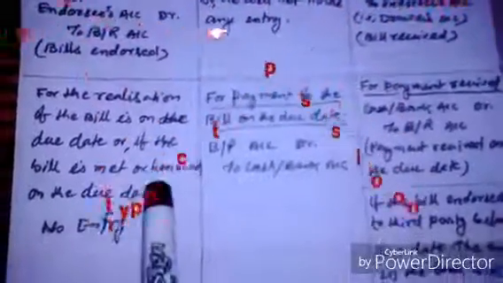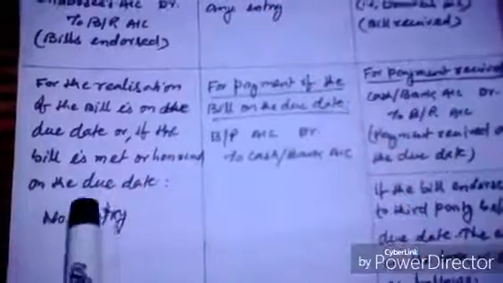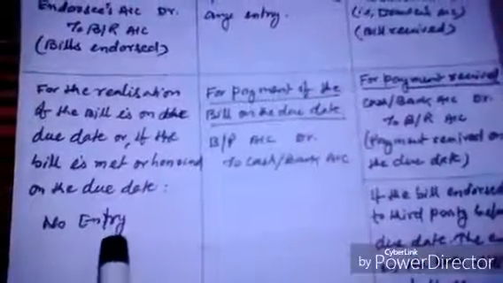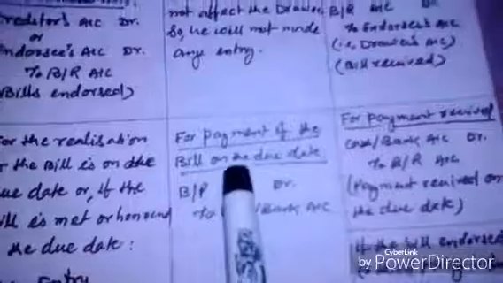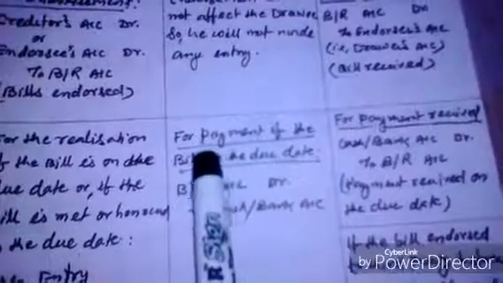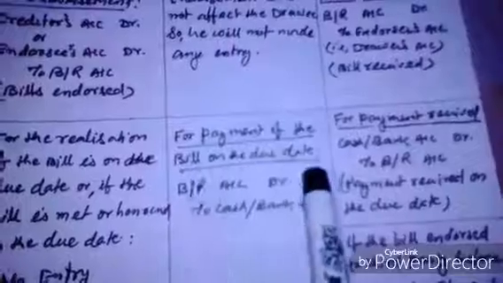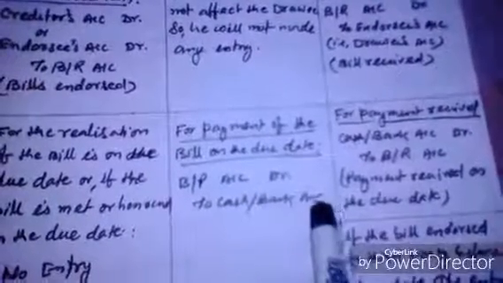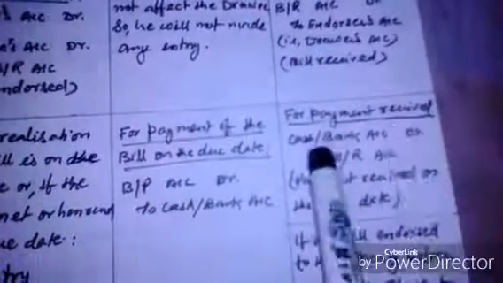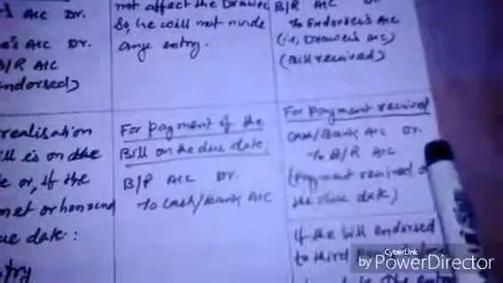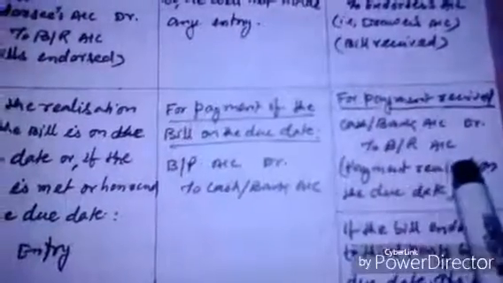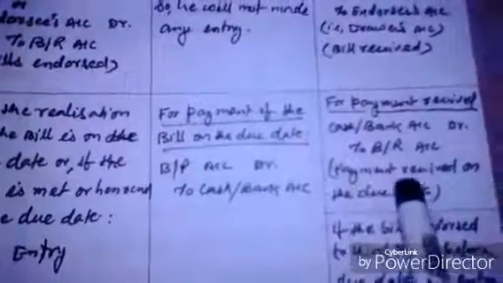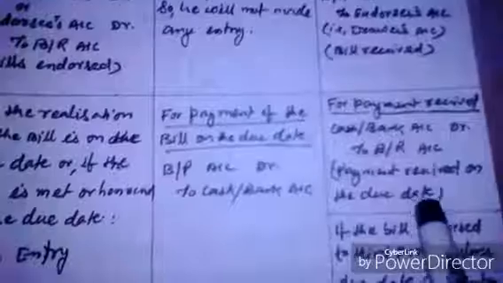Another entry is for the realization of the bill on the due date. If the bill is honored on the due date, no entry will be required for the drawer. For the drawee, for the payment of the bill on the due date, the entry will be bills payable account debit to cash or bank account. And in the endorsee's books, for payment received, the journal entry will be cash or bank account debit to bills receivable account, being payment received on due date.